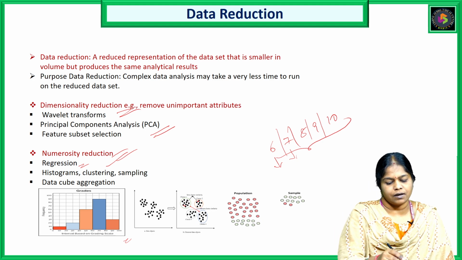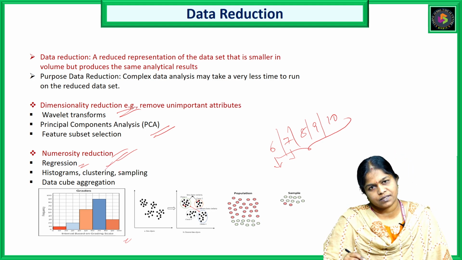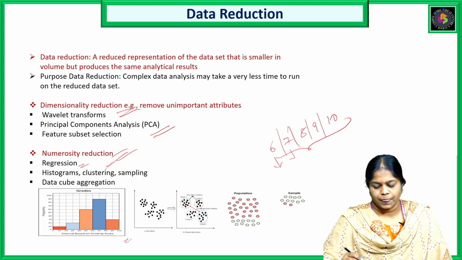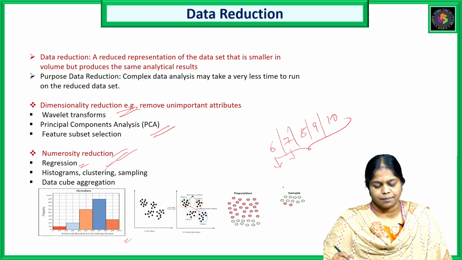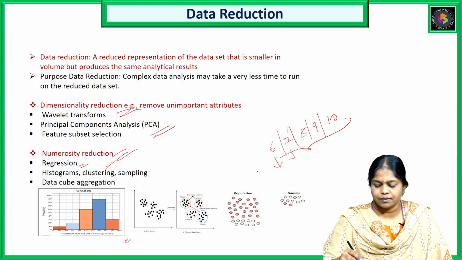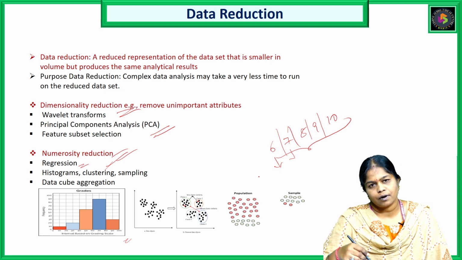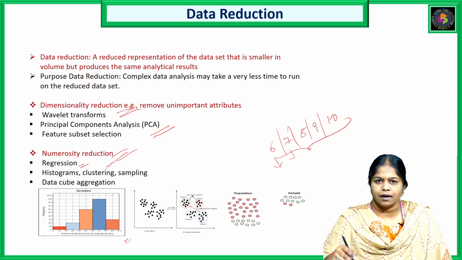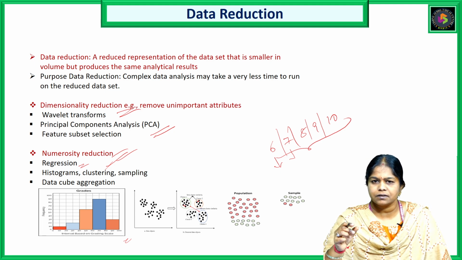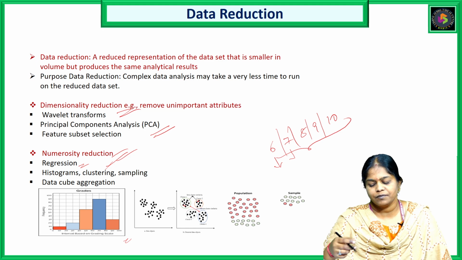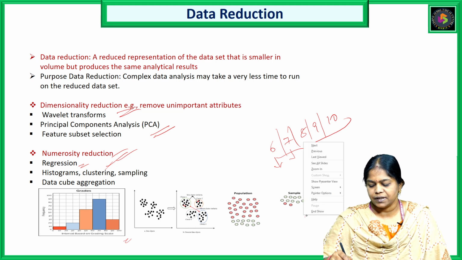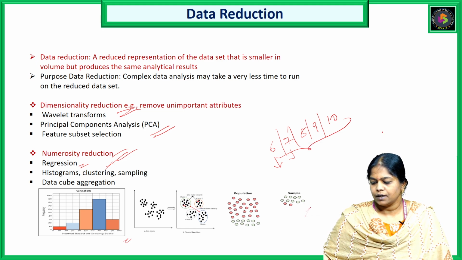And the next one is clustering, and clustering was also discussed before. And then the other one is sampling. We can define sampling as taking a smaller set of data from the whole data set, and we work on that sample data set to get a particular output.